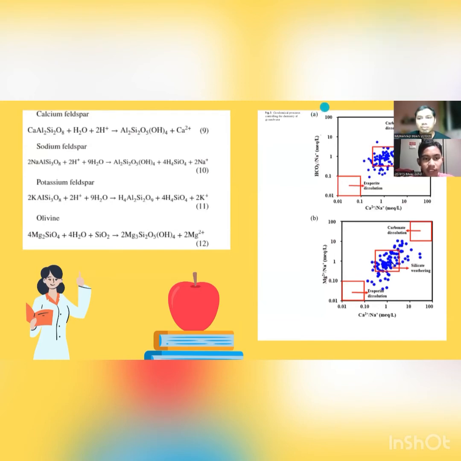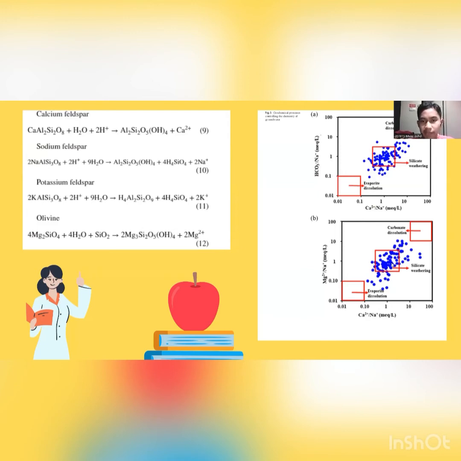Based on the left figure, it's shown that the minerals in the area, which are calcium feldspar, sodium feldspar, potassium feldspar, and olivine, are weathered by the water to turn into calcium, sodium, potassium, and magnesium ions.